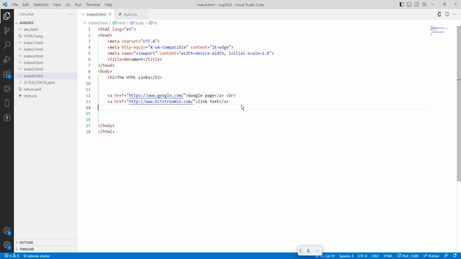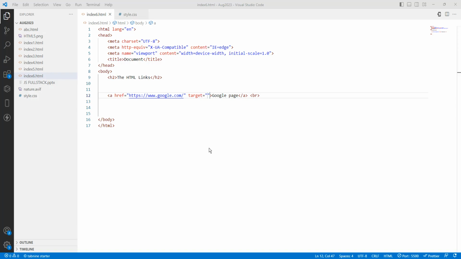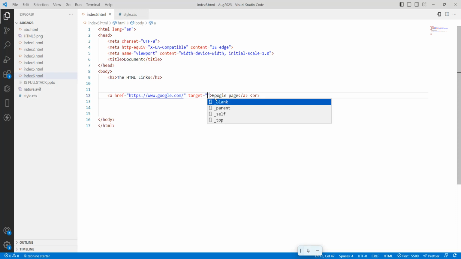Here it is. I will remove this one and use a target. The first one is self. Self means it is going to open right there itself. Let's see.